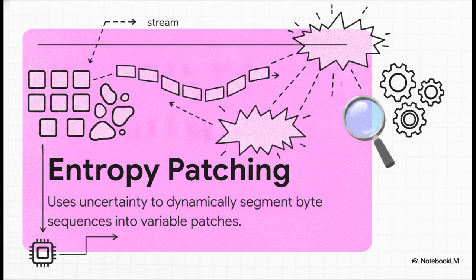BLT completely changes this by using a data-driven approach based on entropy, which is just a mathematical measure of uncertainty. Basically, a small, hyper-efficient byte-level language model calculates exactly how hard it is to predict the next byte. This approach essentially acts like a really smart manager.